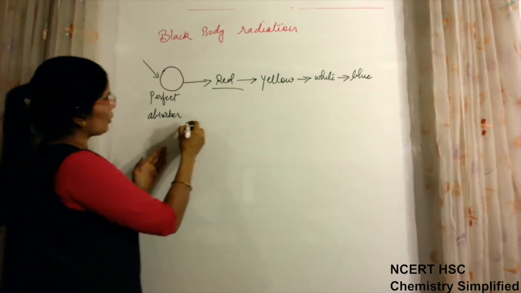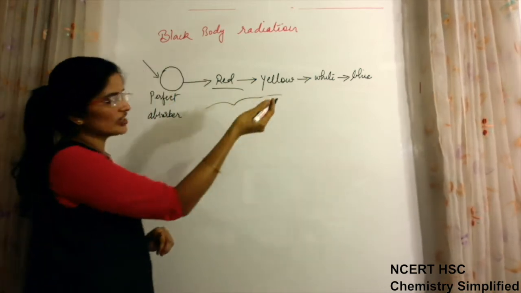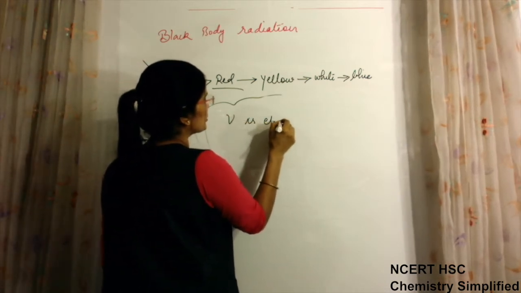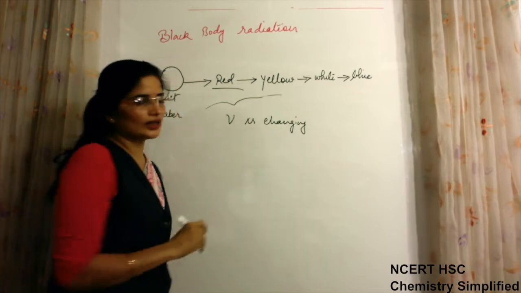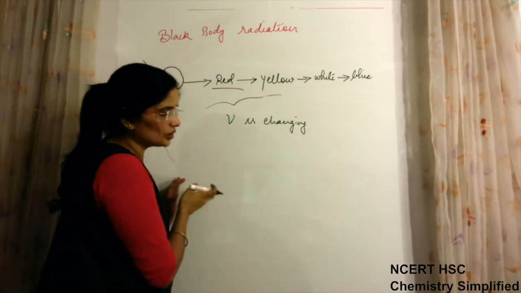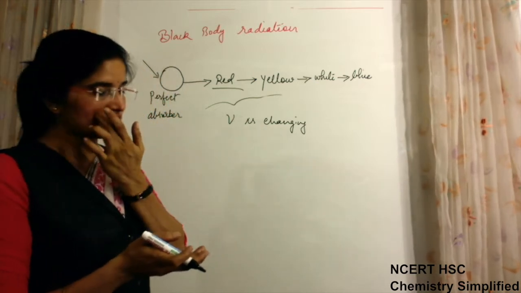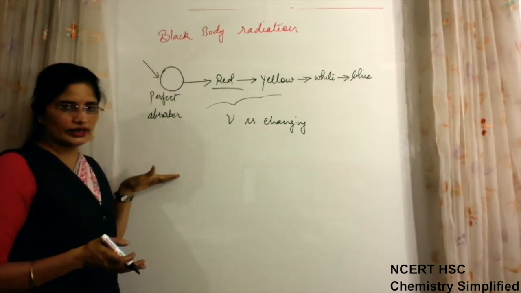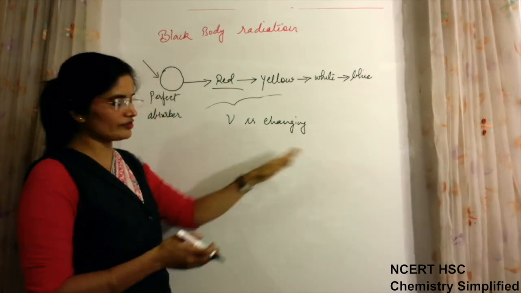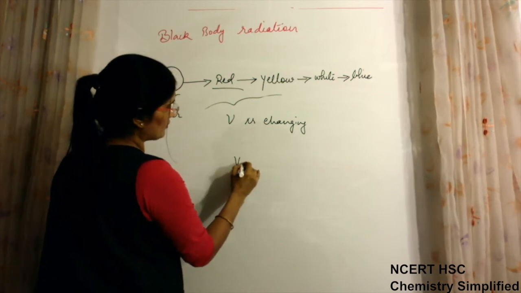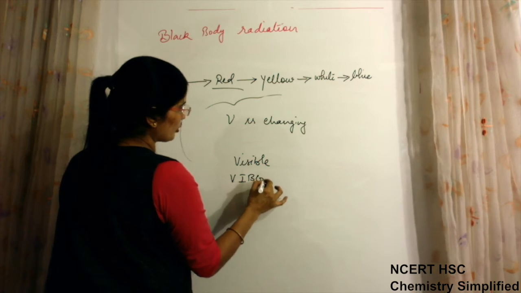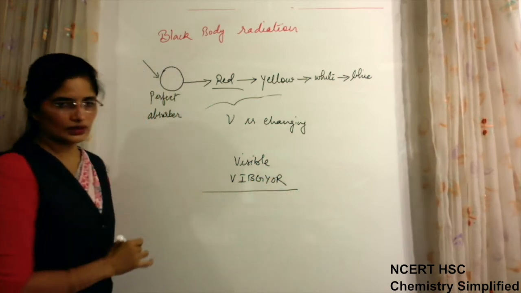Now this phenomenon of change in color means the frequency is changing, because we know that each color has a different frequency and different wavelength. We had seen the electromagnetic spectrum, with a trend of increasing wavelength from cosmic rays to radio waves. In between there was the visible spectrum, made up of VIBGYOR: violet, indigo, blue, green, yellow, orange, and red.